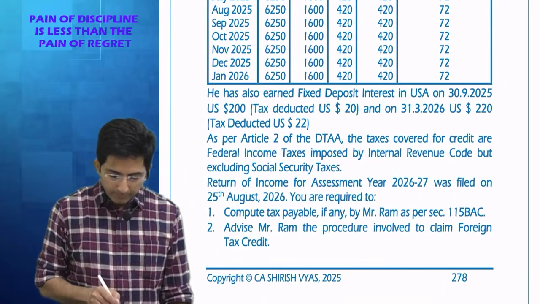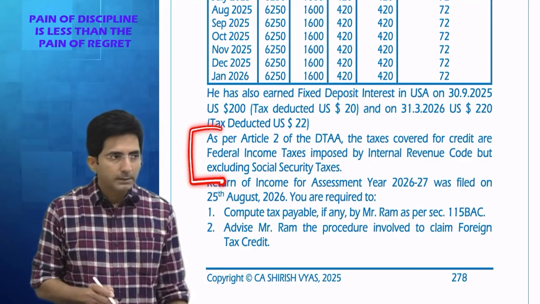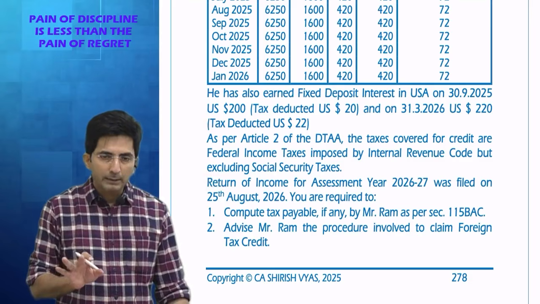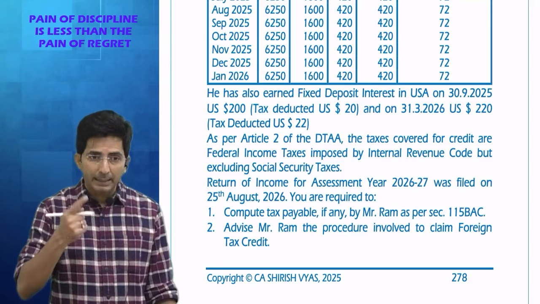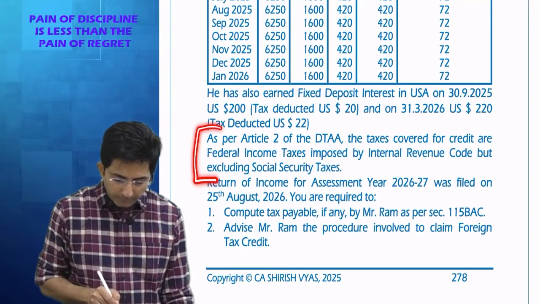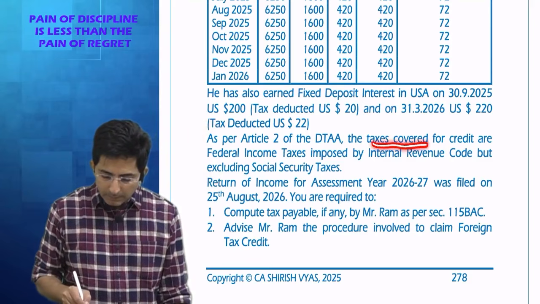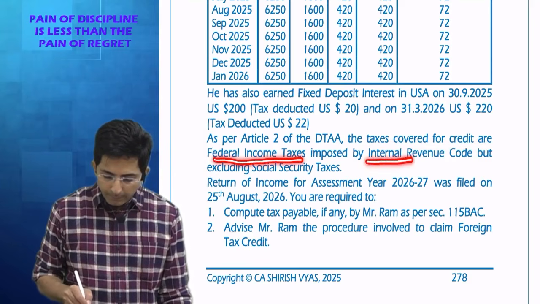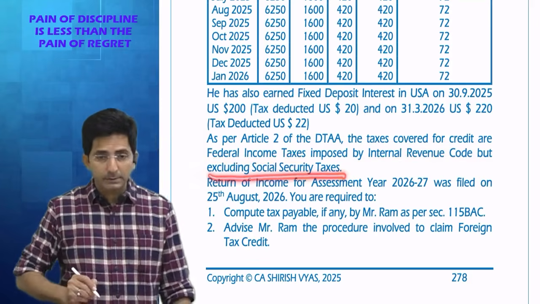How do I know? Read this para. As per Article 2 of DTAA, this itself is sufficient. Means there is a DTAA. That's why they are talking about some provision of DTAA. So with the US, India has a DTAA. Now what do you mean by this? Read. As per Article 2 of DTAA, taxes covered for credit are federal income taxes imposed by the Internal Revenue Code, but excluding social security taxes.